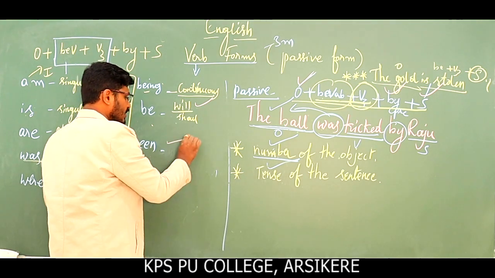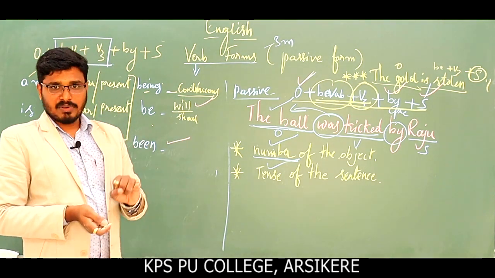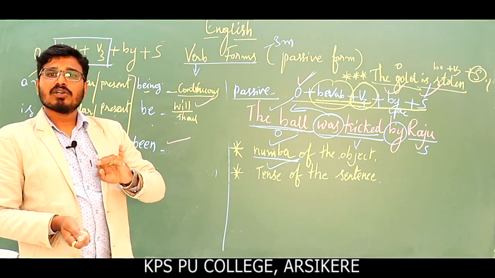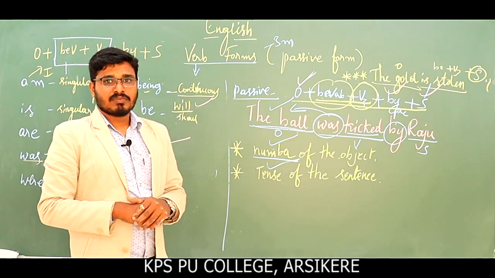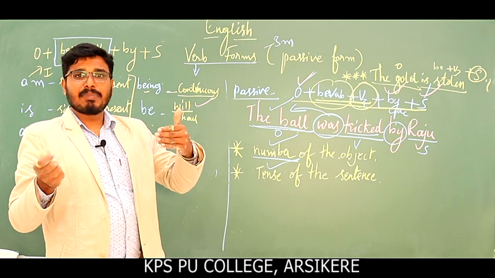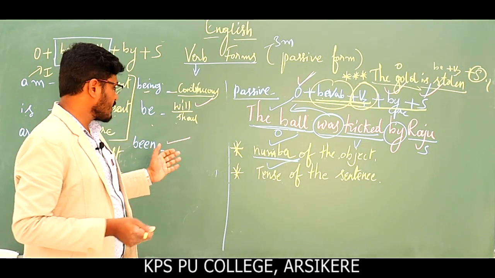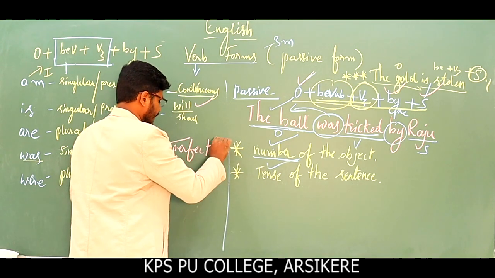Been is used in perfect tenses. Perfect tenses in the sense present perfect, past perfect, and future perfect tenses. For example, it has been done, the work has been completed, the people have been punished. So these are the examples, and this is used in perfect tenses.